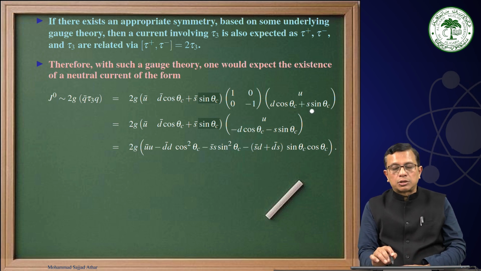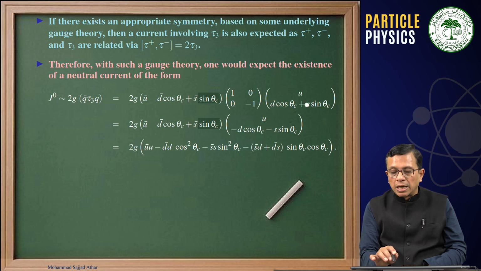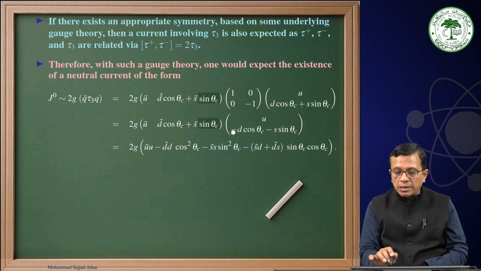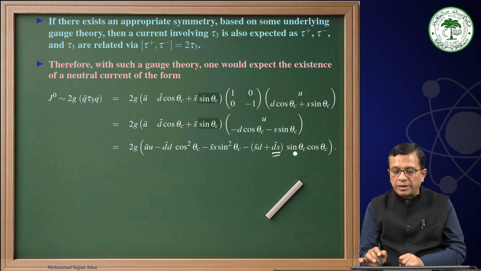Again, you see, this is 2 cross 2 cross 2 cross 1. This will be a 2 cross 1 matrix. And 2 cross 1 means this will be u, and this will be minus d cosine theta c minus s sin theta c. Now this is 1 cross 2 cross 2 cross 1. That means this will be 1 cross 1, again a number, and that will be u bar u minus d bar d cosine square theta c minus d bar s cosine theta c sin theta c, that we have.